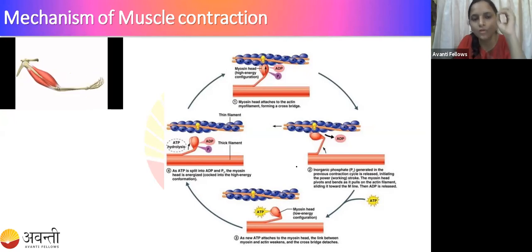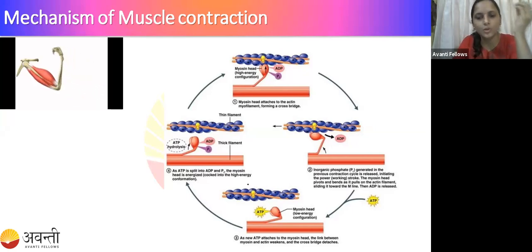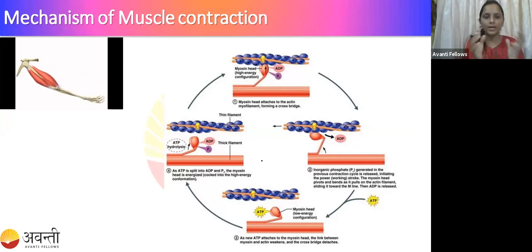After that, an ATP molecule binds again. The binding of the ATP releases the myosin head from the actin binding site. Then the contraction begins again, which means the myosin has to hydrolyze this ATP and then bind to the actin binding site. Then the muscle contraction takes place again.